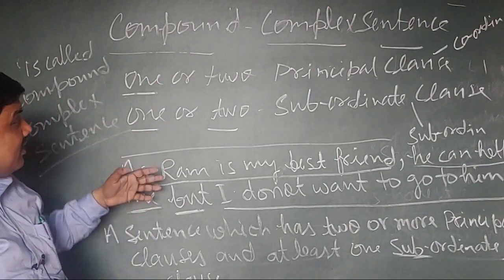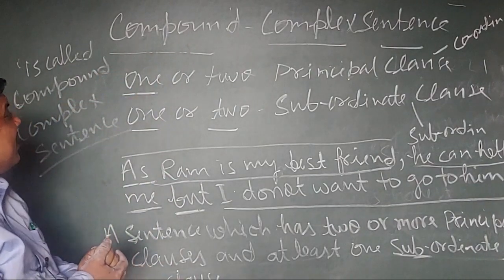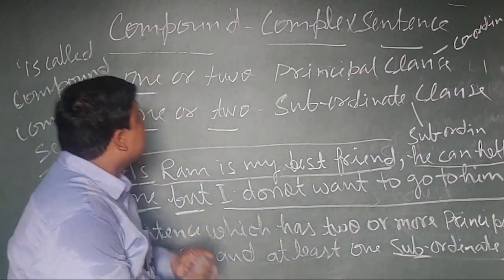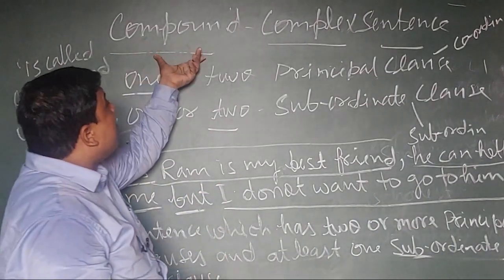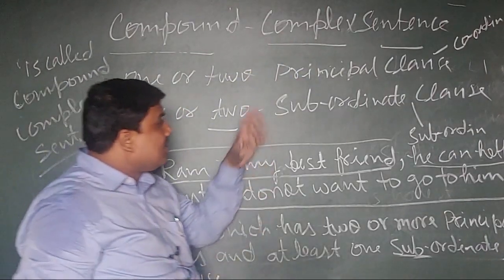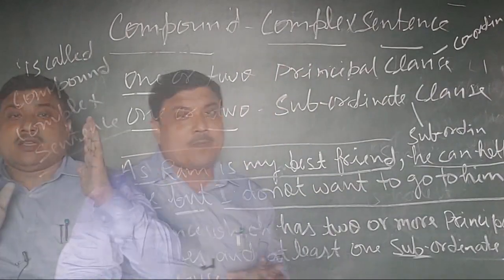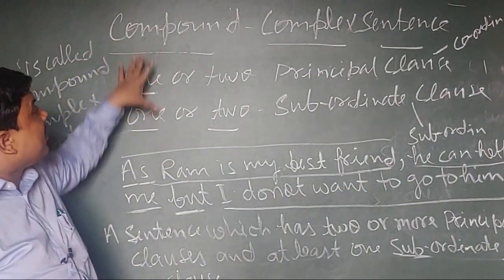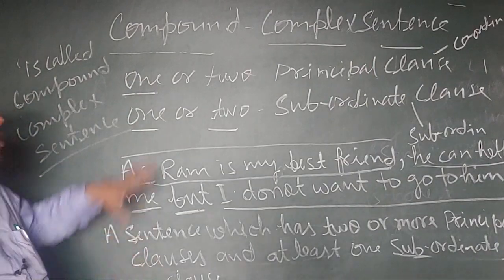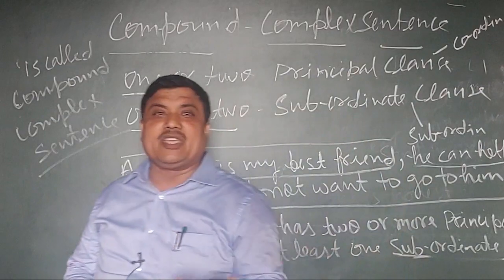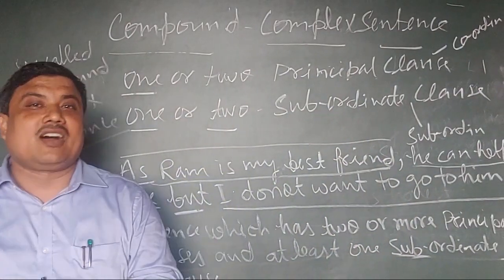But if both conjunctions are available there, subordinating and coordinating, easily we can see that a compound complex sentence is there. Well, students, on the basis of structure or formation, I have taught you there are four kinds of sentences. All the four have been defined. Now in the next topic, I will tell you the parts of sentences.